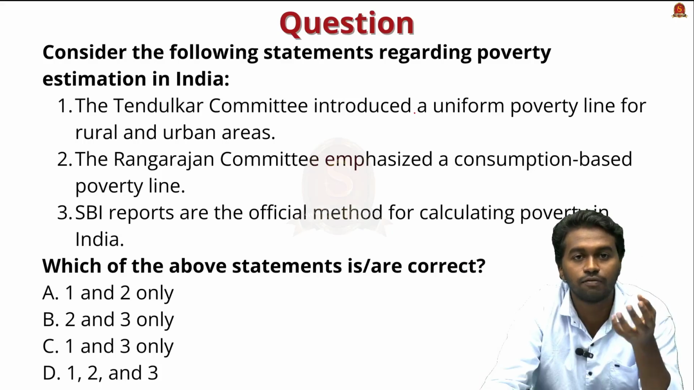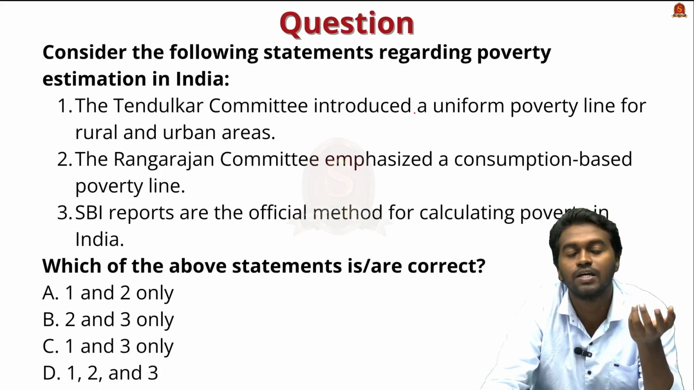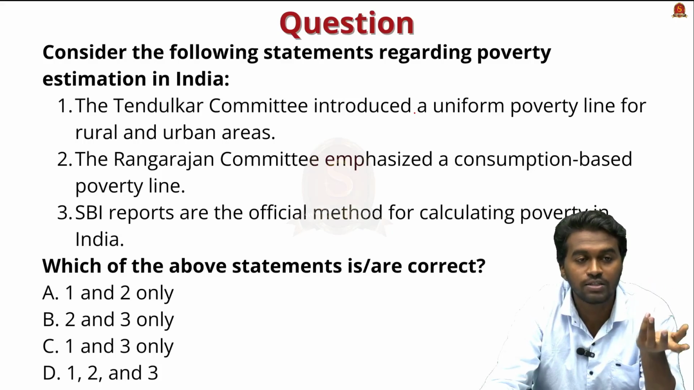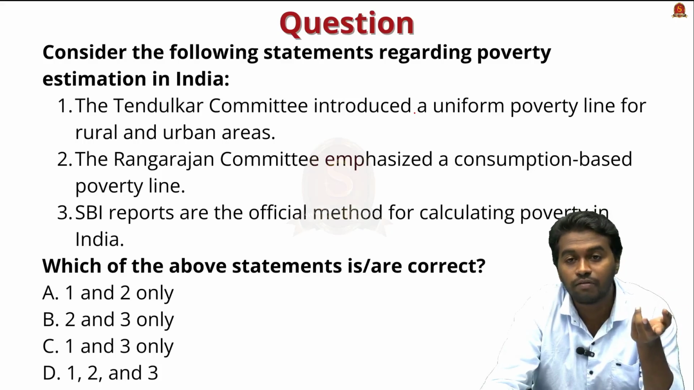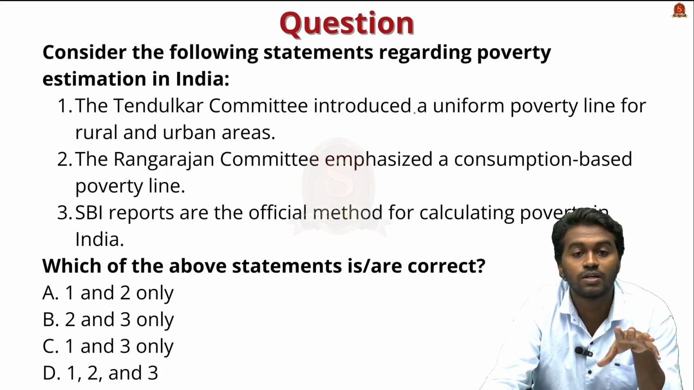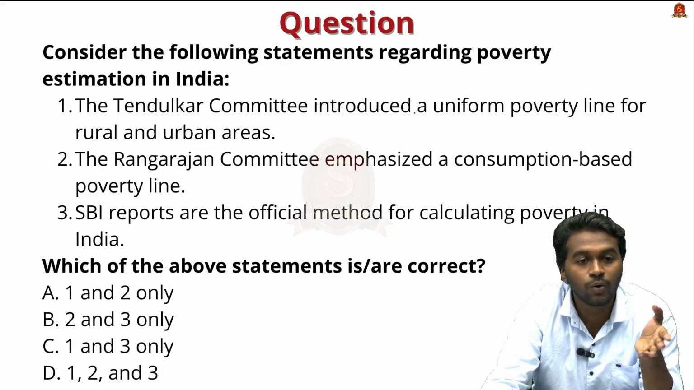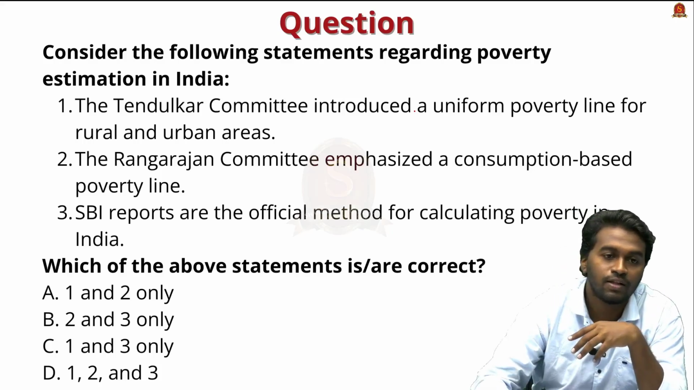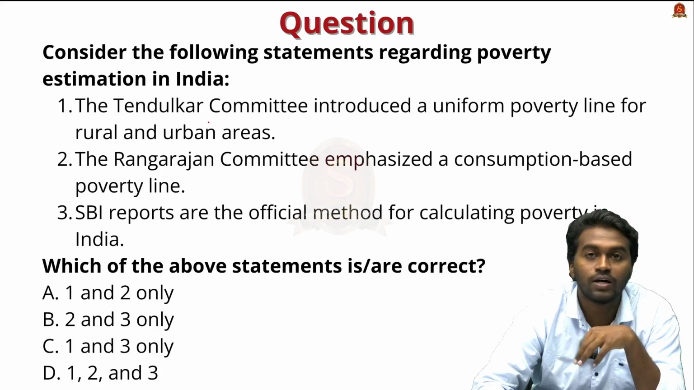The question is, consider the following statements regarding poverty estimation in India. Statement 1, the Tendulkar Committee introduced a uniform poverty line for rural and urban areas. Statement 2, the Rangarajan Committee emphasized a consumption-based poverty line. Statement 3, SBI reports are the official method for calculating poverty in India. Which of the above statements is or are correct? Option A, 1 and 2 only. Option B, 2 and 3 only. Option C, 1 and 3 only. And option D, 1, 2 and 3. The correct answer is option A, 1 and 2 only.